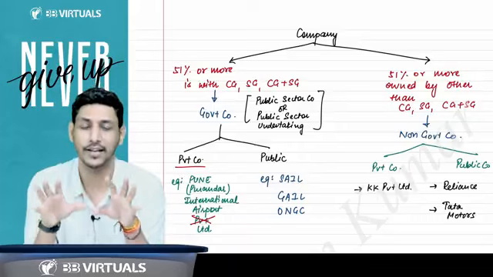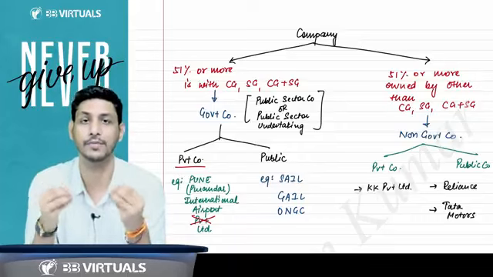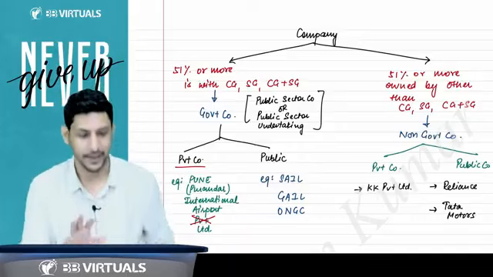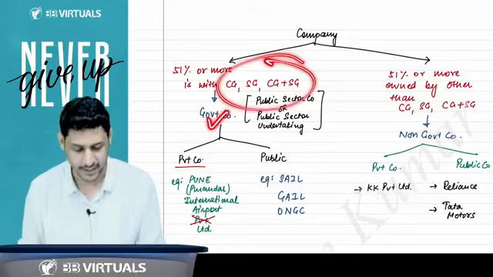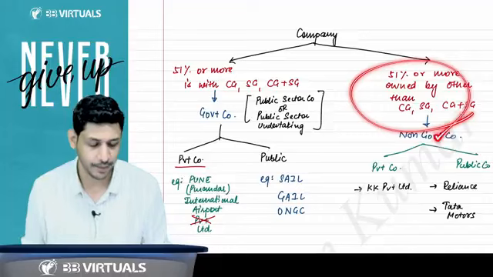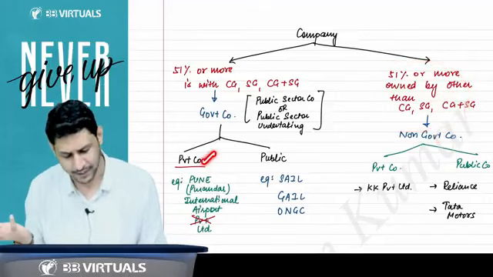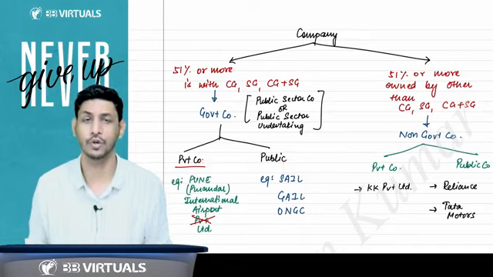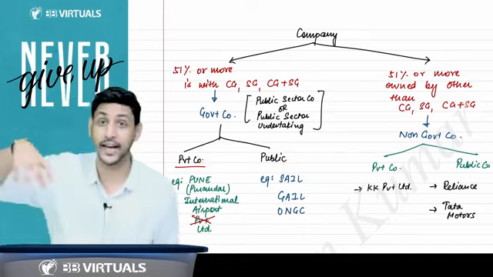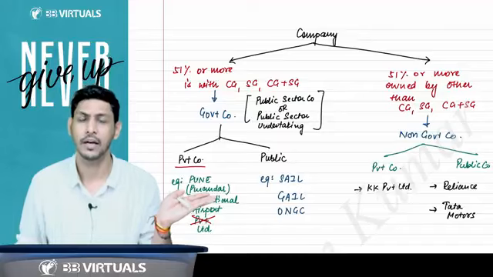You just have to check who holds 51% or more ownership. If it is with the government, then it is a government company. If it is not with the government, then it is a non-government company. If it is with the government, that could be a private company also, that could be a public company also. Sir, you want to say the government can acquire 51% or more of the paid up share capital of private companies also? Yes, there is a real example.